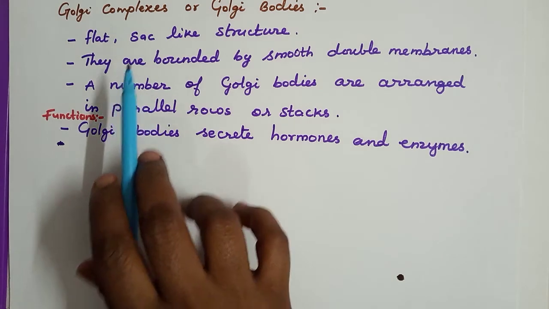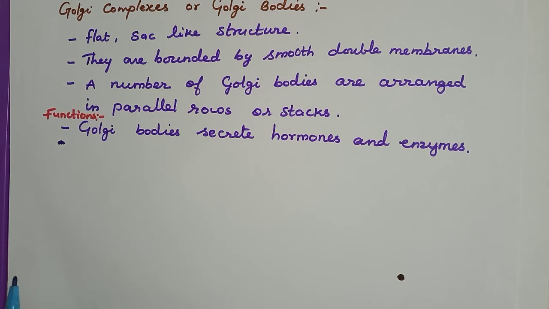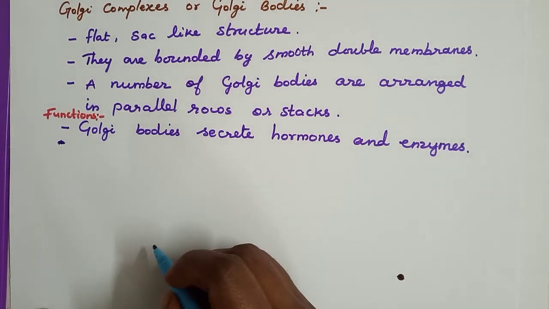Next, we are going to see about the Golgi complex or Golgi bodies. It is a flat sac-like structure.